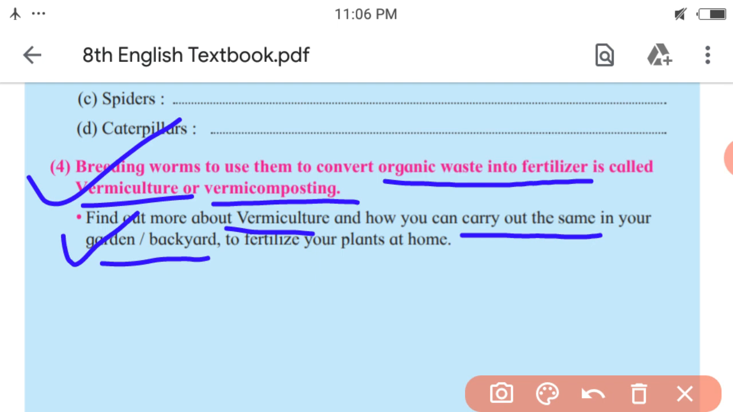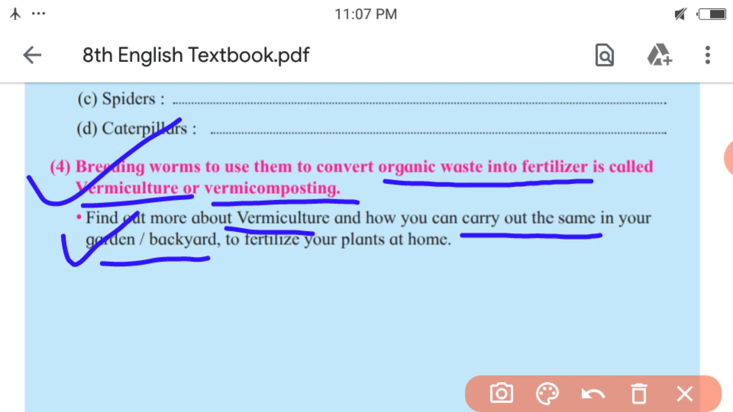You can browse on Google, and additionally the another activity is given how you can carry out the same. What same? How you can produce vermiculture or vermicompost in your garden or backyard. Backyard, the space at the back of the house. For what? To fertilize the plants at your home. So these steps also can be found on the internet. If you know yourselves, you can write your own, or else take the help of internet.